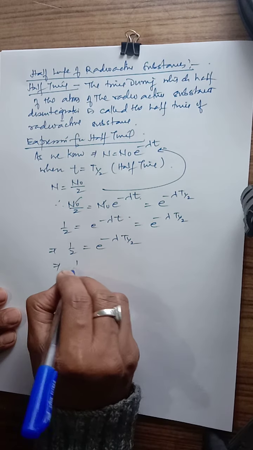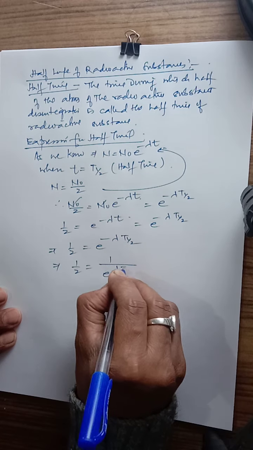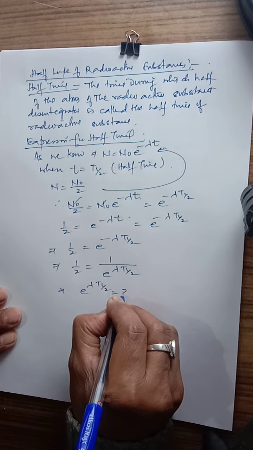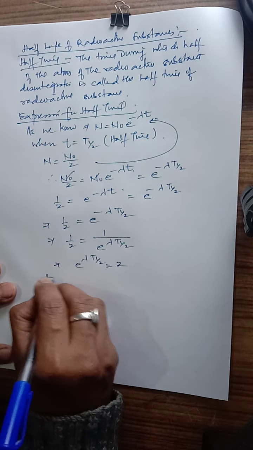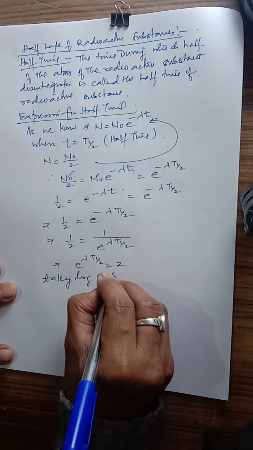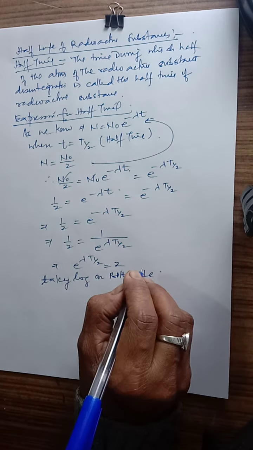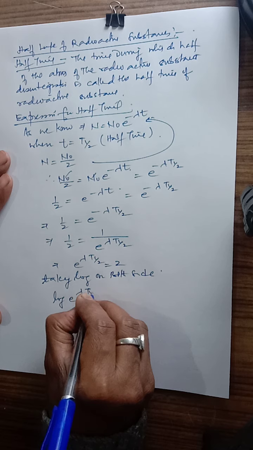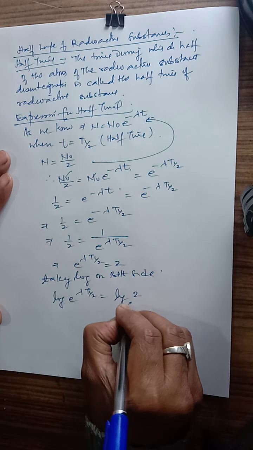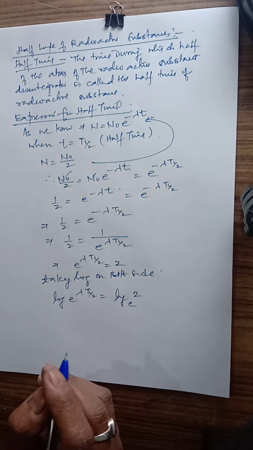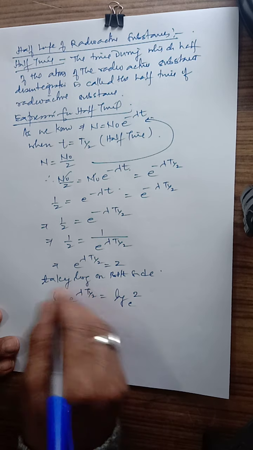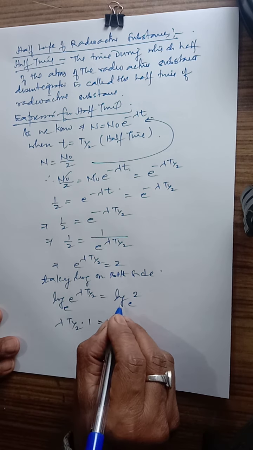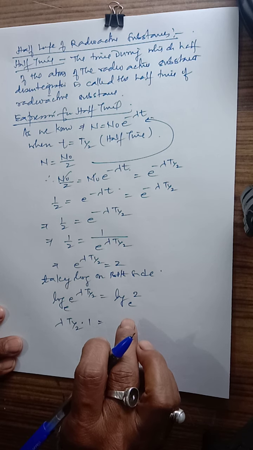Now 1 upon 2 equals 1 upon e to the power lambda t 1 by 2. So e to the power lambda t 1 by 2 equals 2. Now taking log on both sides, lambda t 1 by 2 times log e to the base e, which is 1, equals log of 2 to the base e.